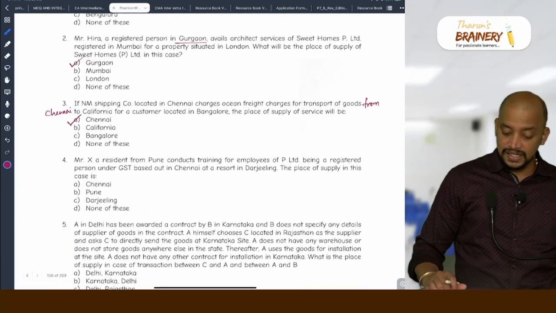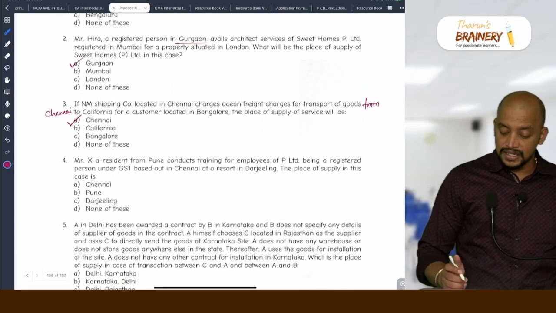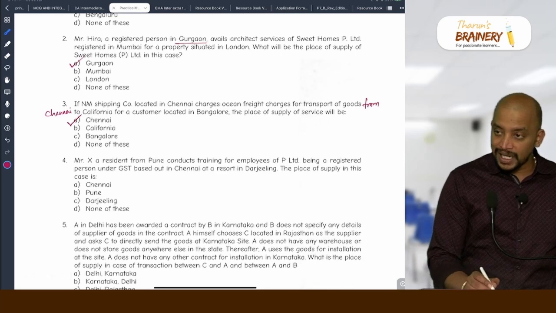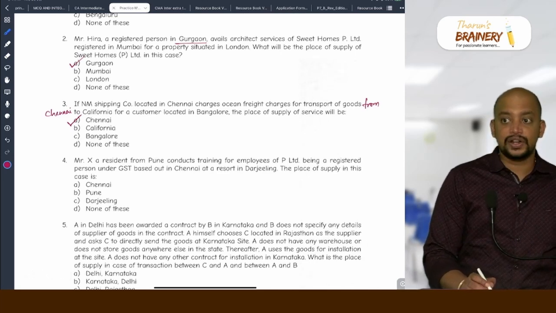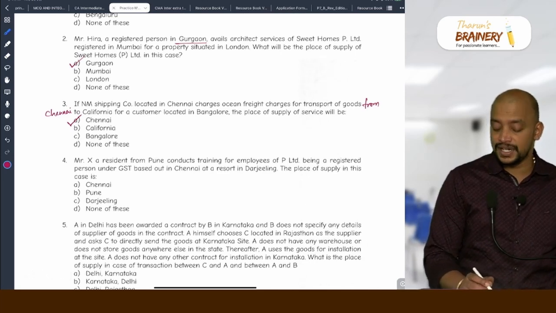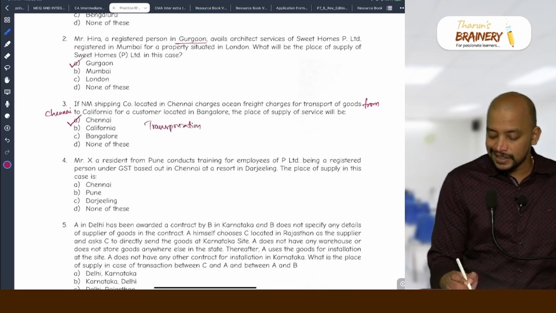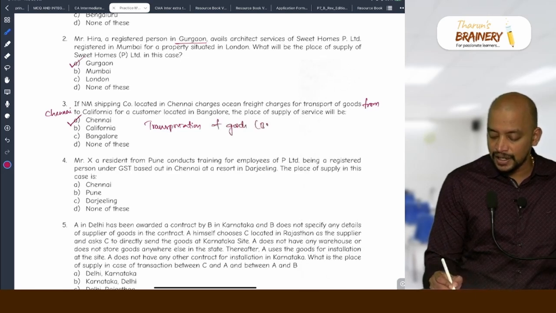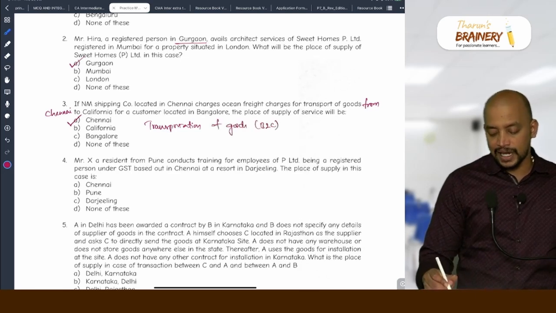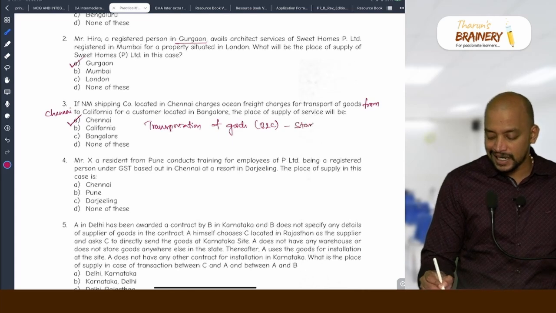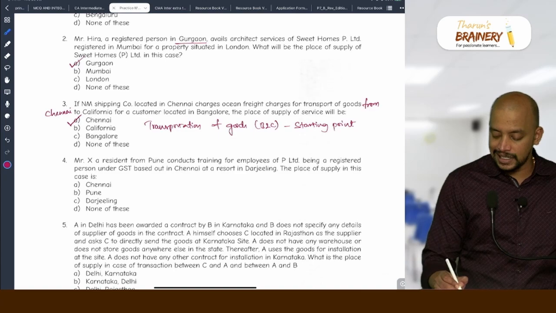This is service, NM Shipping Company. They are not providing sale of goods. This is transportation of goods. B2B or B2C? B2C. So we are taking the starting point, that is Chennai.